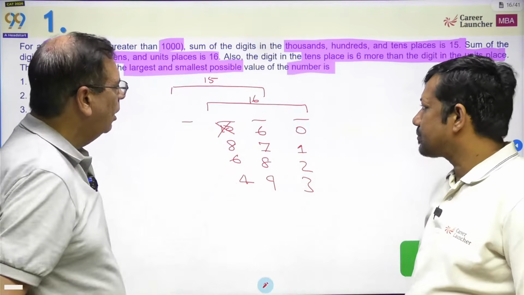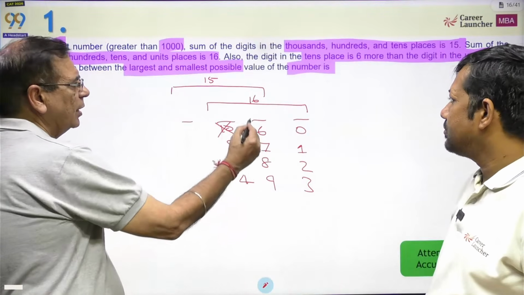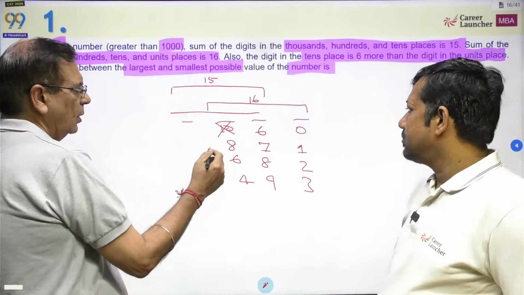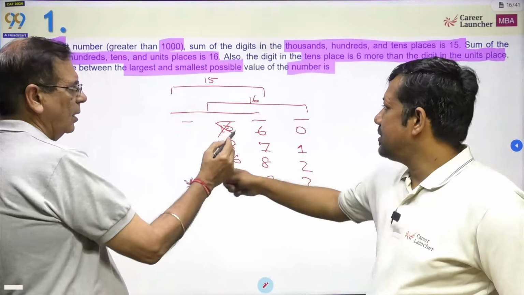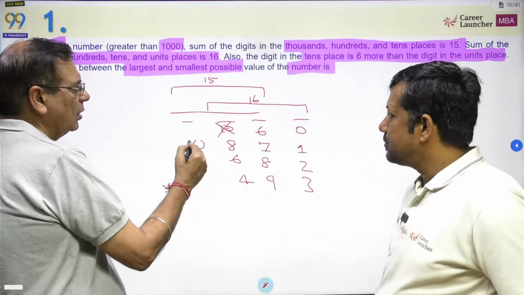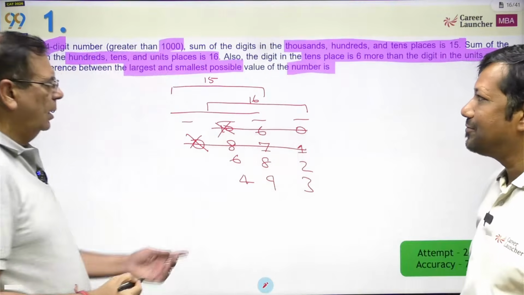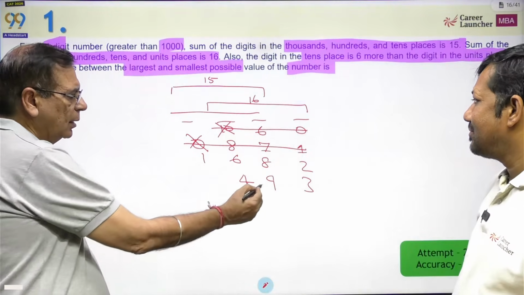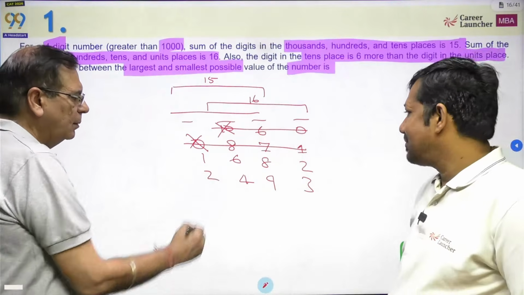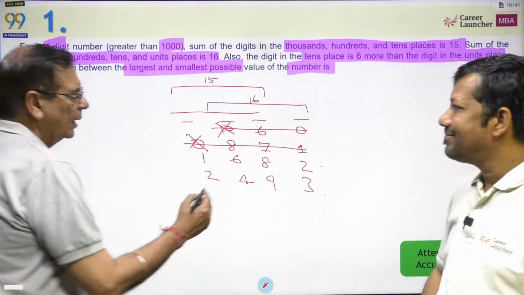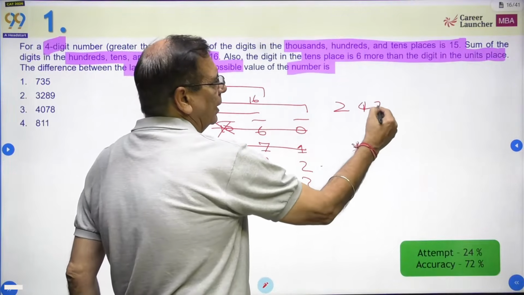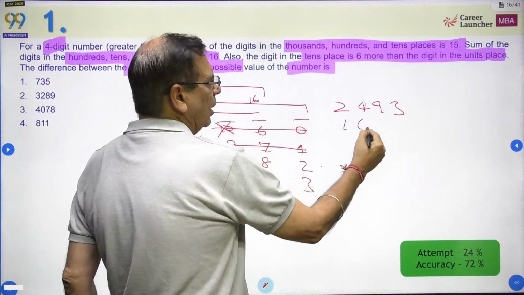Okay. Now, let's look at this part. The sum of these 3 digits has to be 15. Okay. That 8, means 7, 8 and 7, 15. That means this is 0. So this case is also gone. So 2 cases gone. 8 and 6, 14 and 1, 15. 9 and 4, 13 and 2, 15. What do we need to do? Find the difference between 2, 4, 9, 3 and 1, 6, 8, 2.